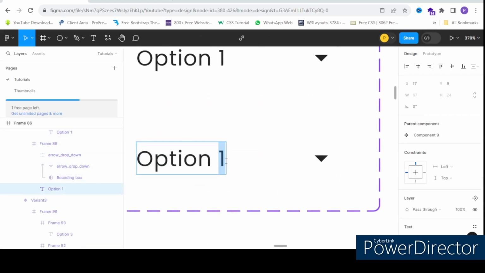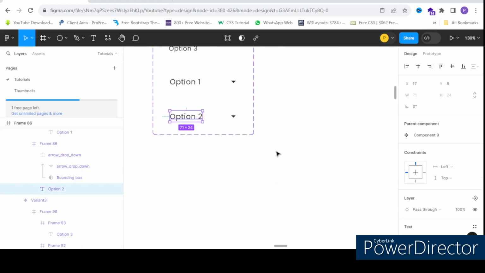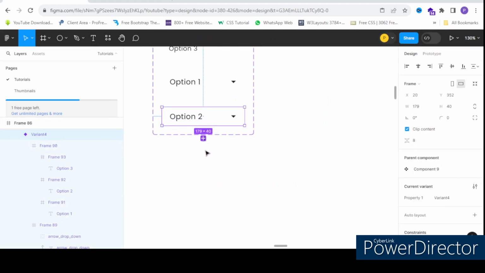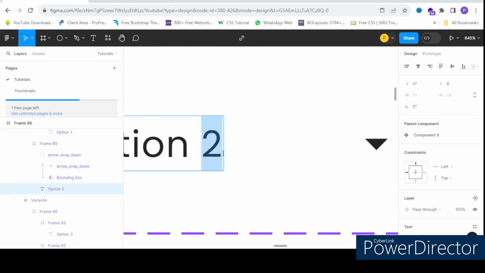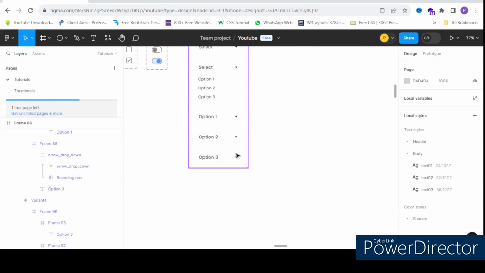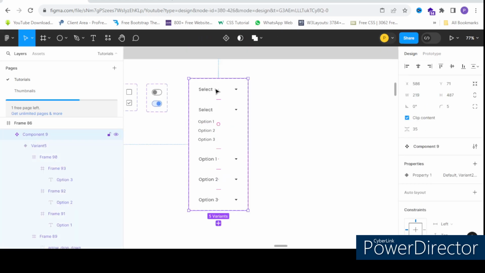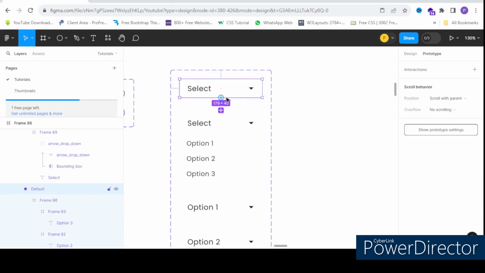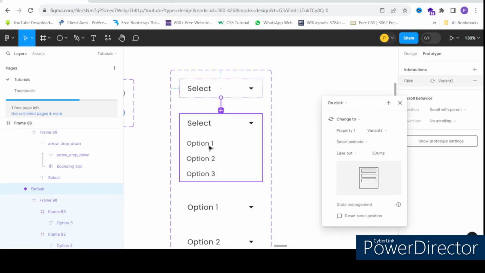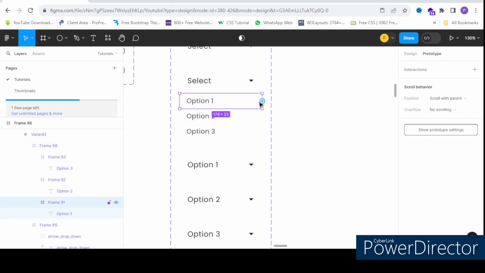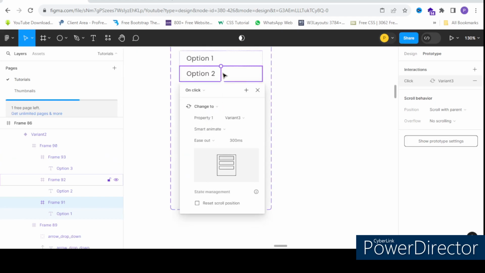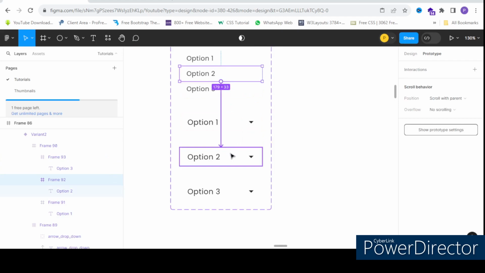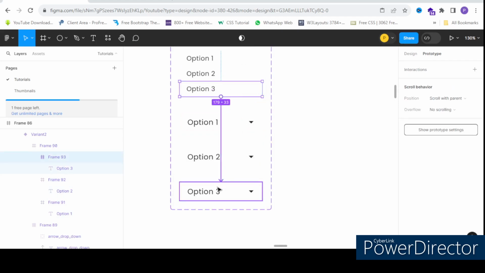Here option 2 will be selected. This is the state where option 2 is selected, and here this will be option 3. Now if I click on this main one, which is the default one, this drop down should open. Now option 1, if I click on option 1, this should be changing to this variant. Option 2, this one, and option 3, this variant.